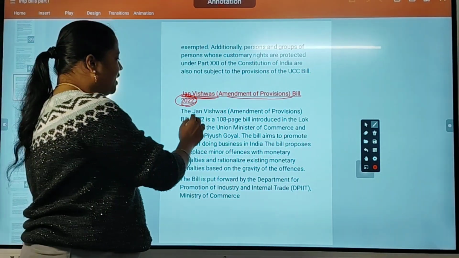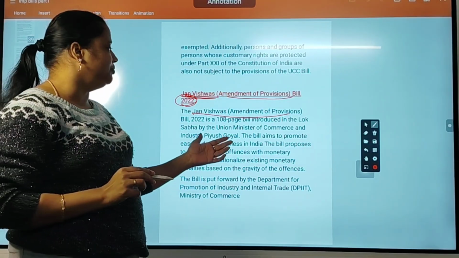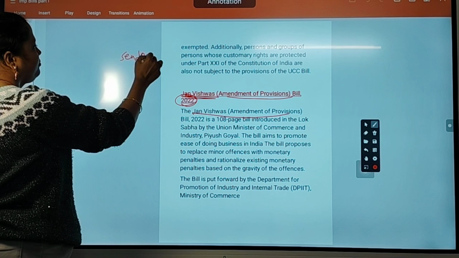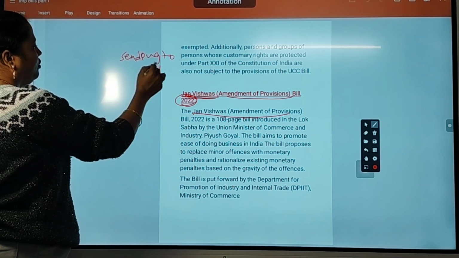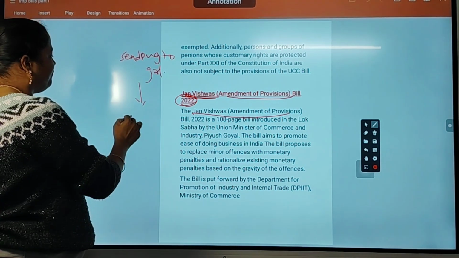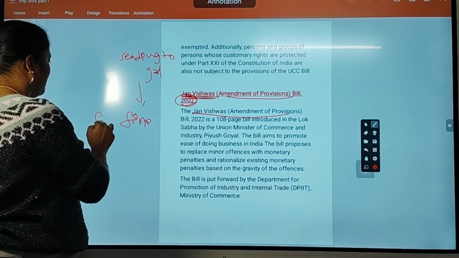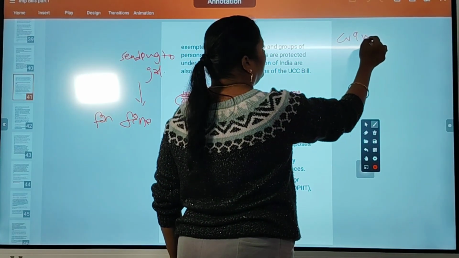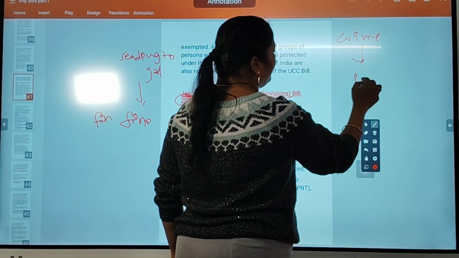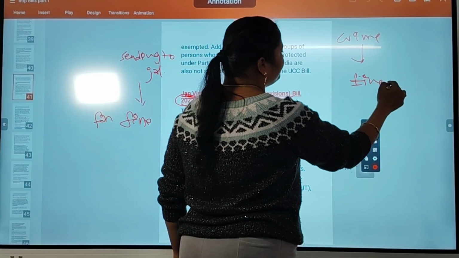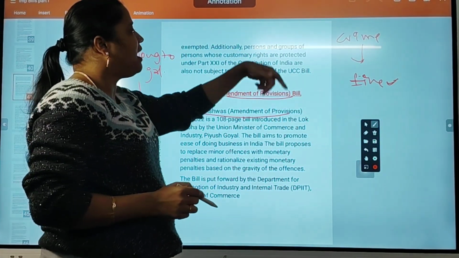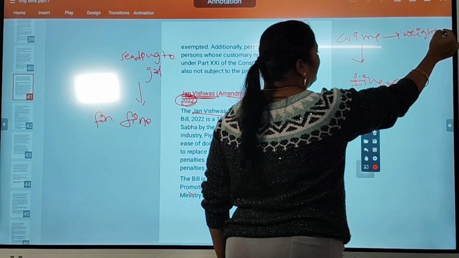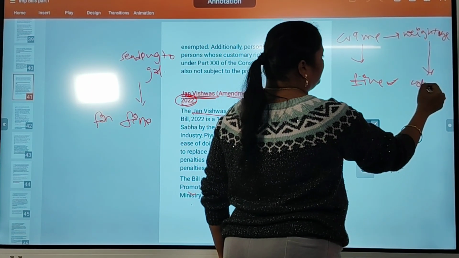The Jan Vishwas Amendment Bill is nothing but, instead of sending every culprit to jail, they will impose a fine. Financial fine means replacing every crime with a fine. How will this fine be calculated? According to the weightage of the crime, the fine will be calculated.